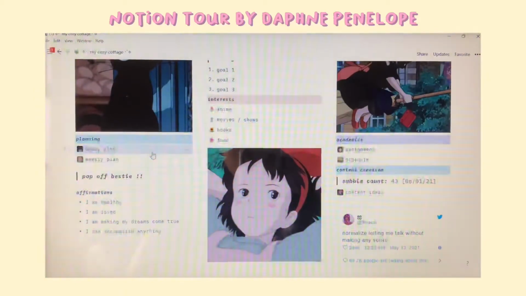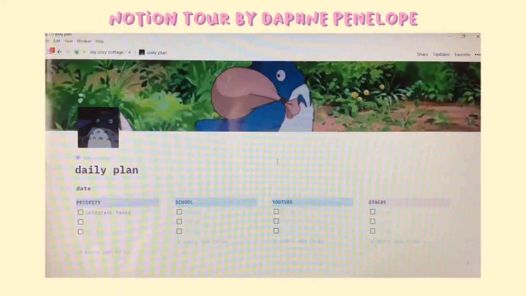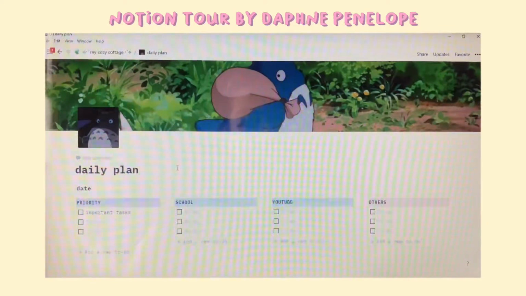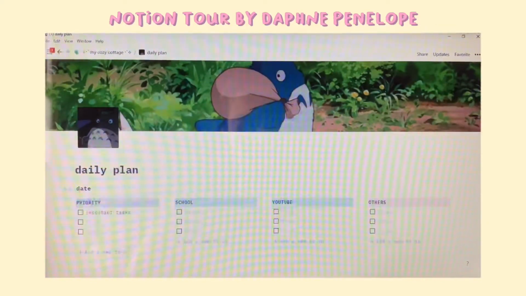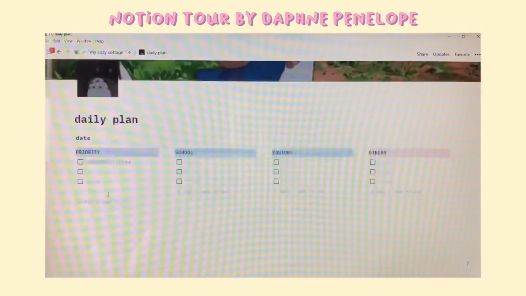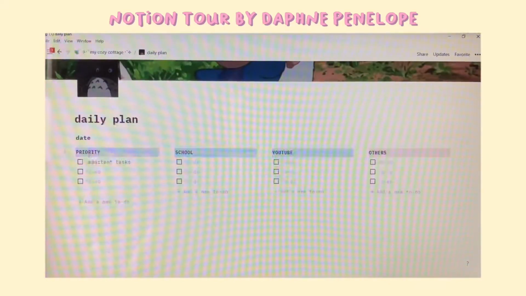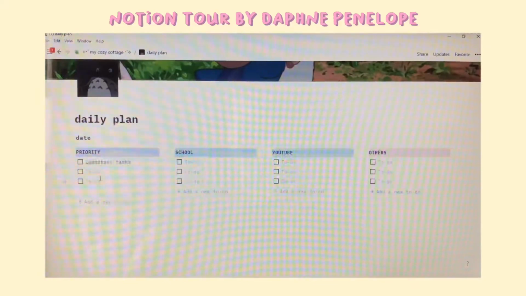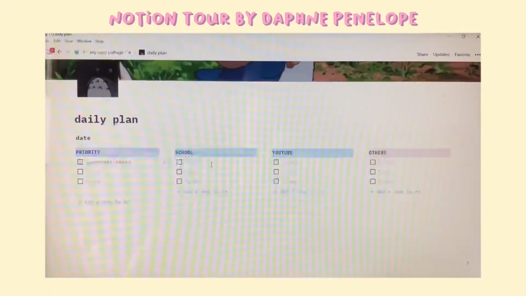Okay, so now let's go to the daily plan. And this is my Neighbor Totoro themed. I think it's so cute. It's very colorful and I just find it really pleasing to look at. So we have a priority section, school, YouTube, and others.